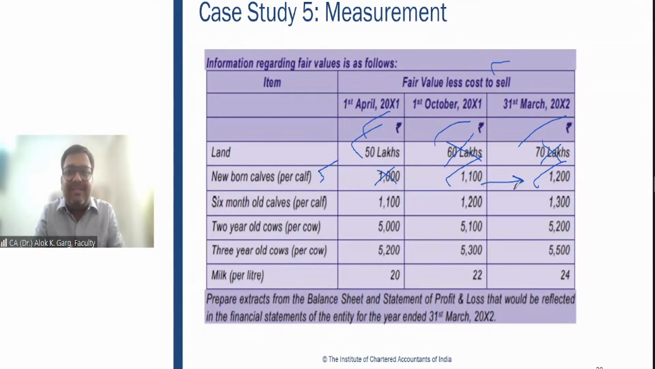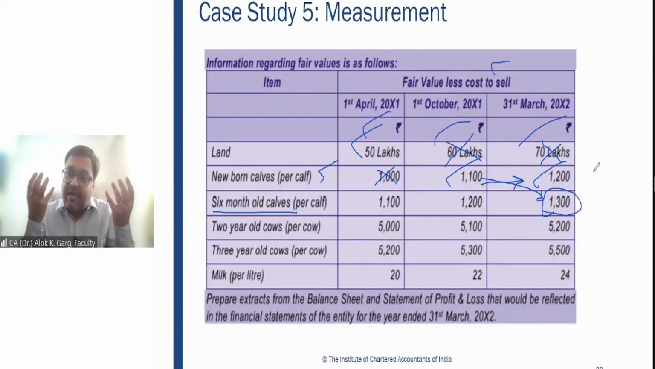But the point is, on the reporting date, now this is no more a newborn. This has become 6 months old. And the 6-month-old calf's fair value is also given. Can you relate this example? So now on the reporting date, the fair value of 6-month-old calf is 1300. When it was born, it was 1100. So there is a price change by 100 rupees, 1200 minus 1100.